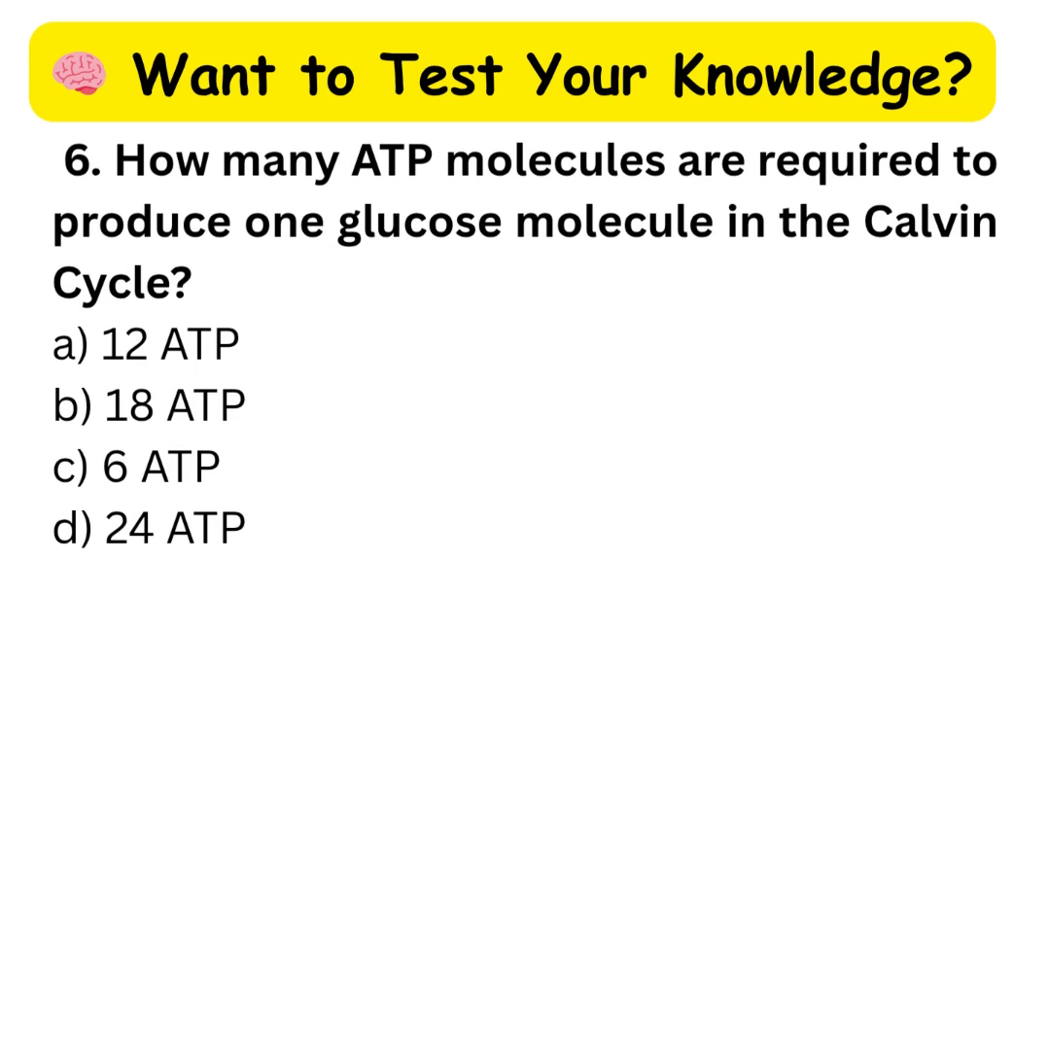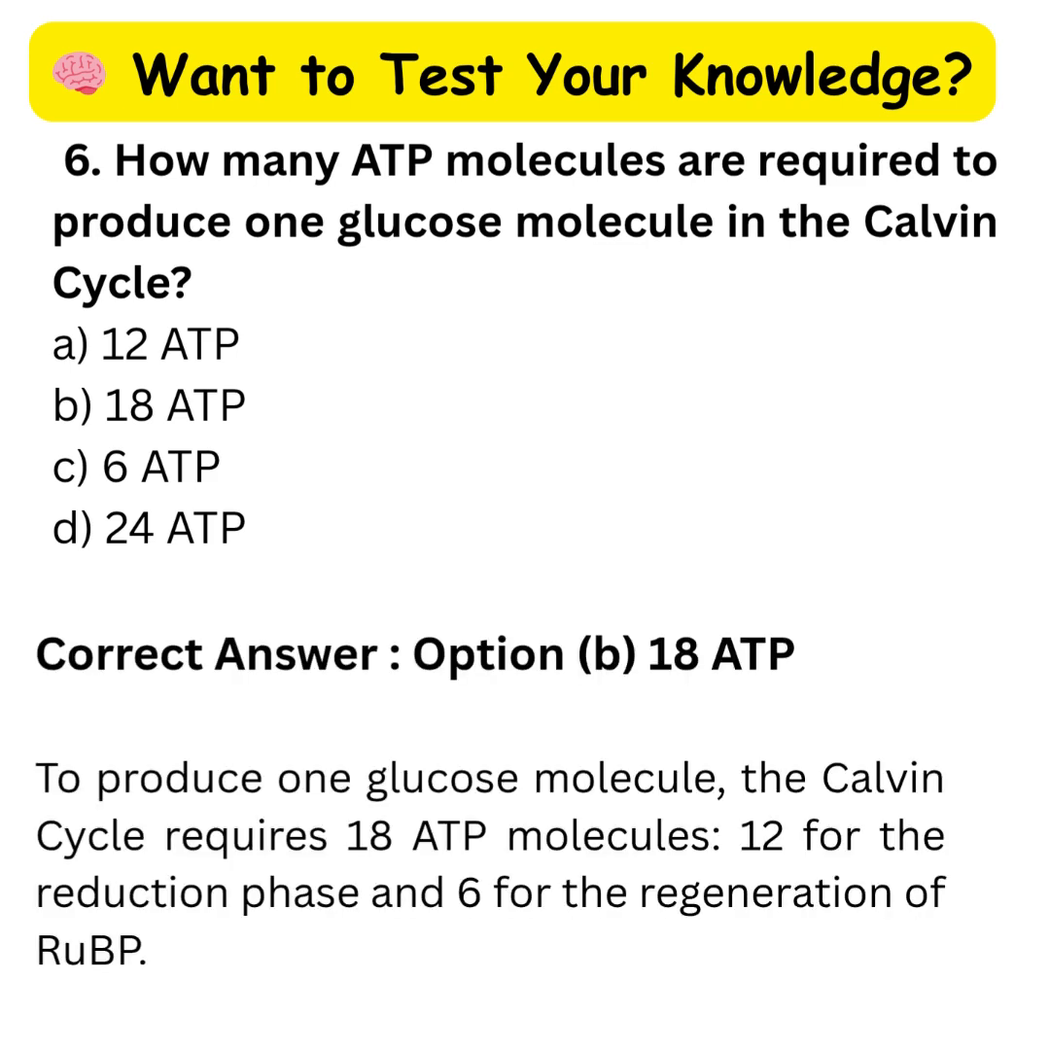Question 6. How many ATP molecules are required to produce one glucose molecule in the Calvin cycle? A. 12 ATP. B. 18 ATP. C. 6 ATP. D. 24 ATP. Correct answer: option B, 18 ATP. To produce one glucose molecule, the Calvin cycle requires 18 ATP molecules, 12 for the reduction phase and 6 for the regeneration of RuBP.